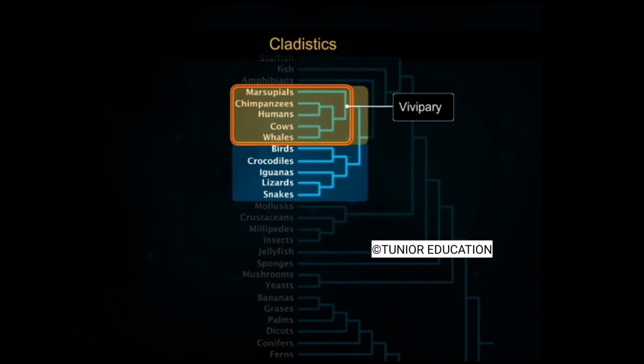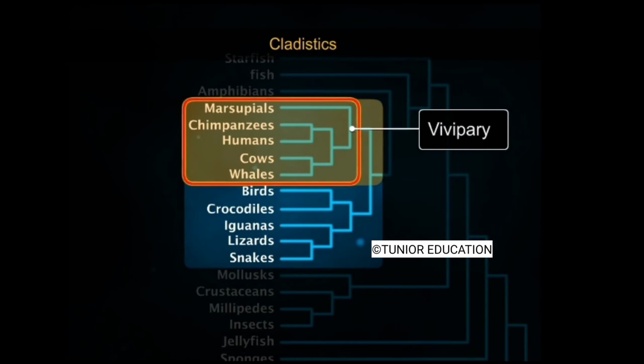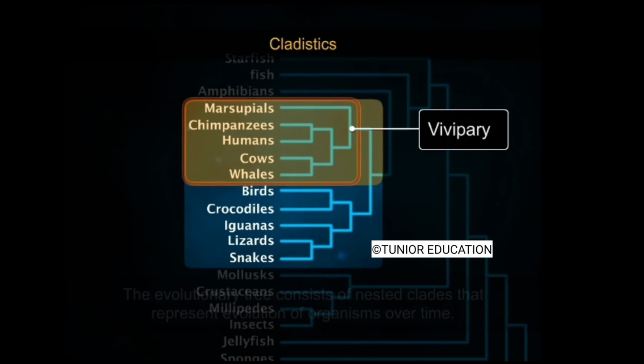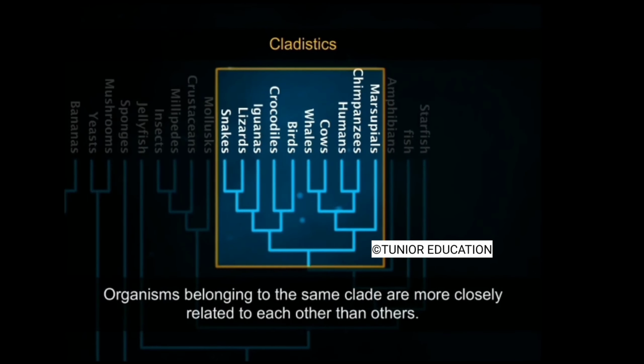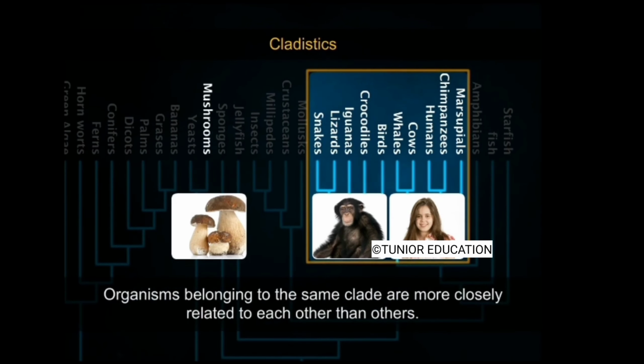All organisms that descended from this ancestor showed vivipary. Thus, the phylogenetic tree consists of nested clades that represent evolution of organisms over time. It is obvious that organisms belonging to the same clade are more closely related to each other than organisms located outside.